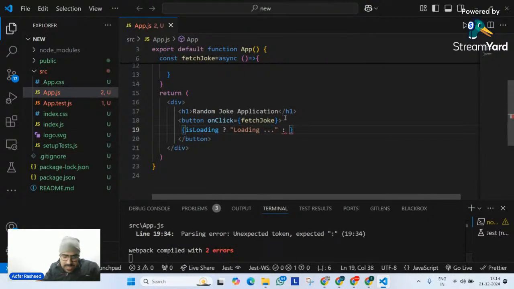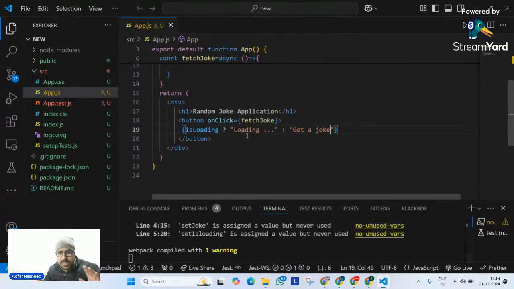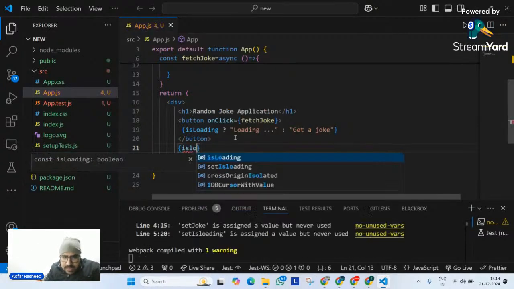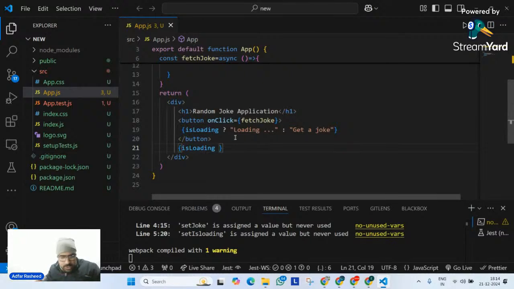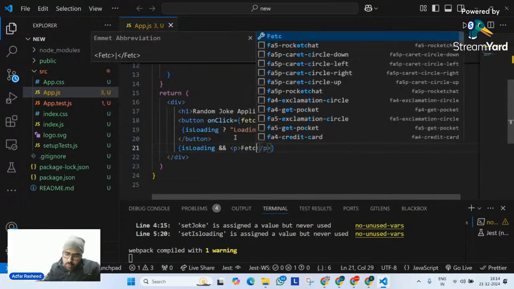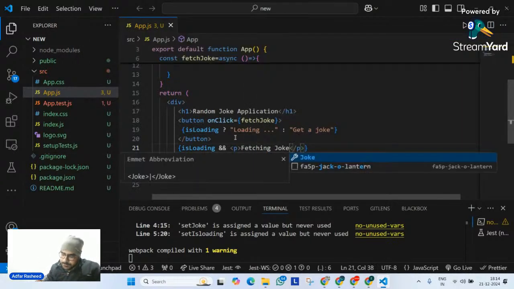Otherwise, simply say get a joke. Normal. Get a joke. Or instead of this, if you don't want a loading sign on a button and want it to be displayed directly on the text, I will simply say if isLoading is true, in that particular case, in a p tag, I would want you to simply say loading, fetching joke, whatever you want to display.